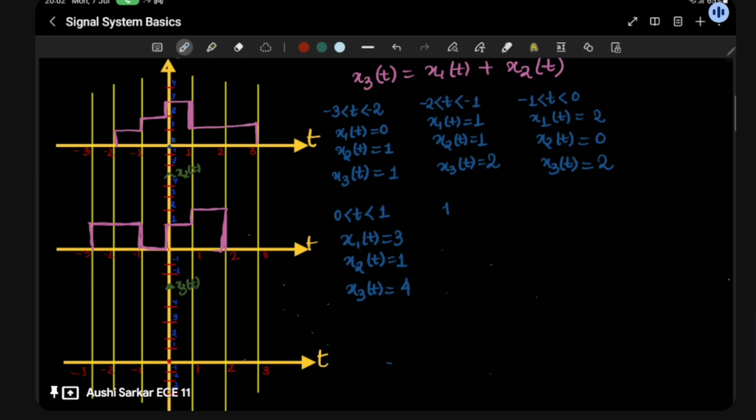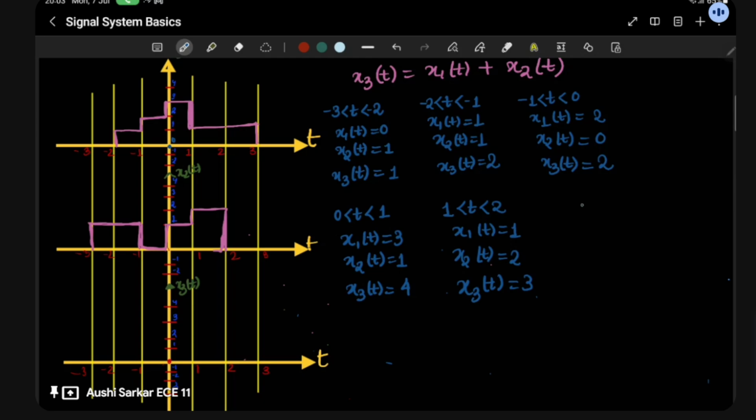And here you go with 1 to 2: x1(t) is 1, x2(t) is 2, then x3(t) is 3.